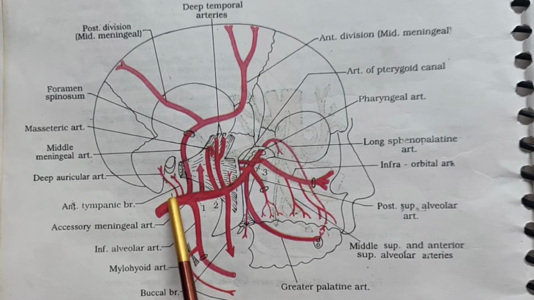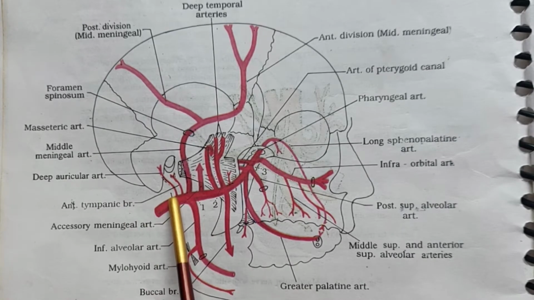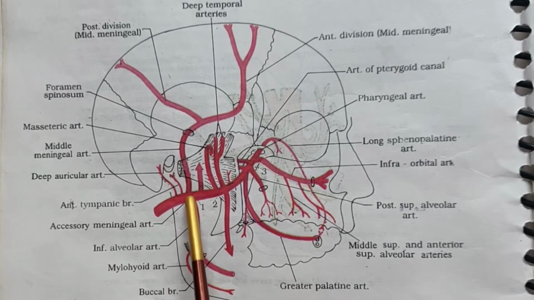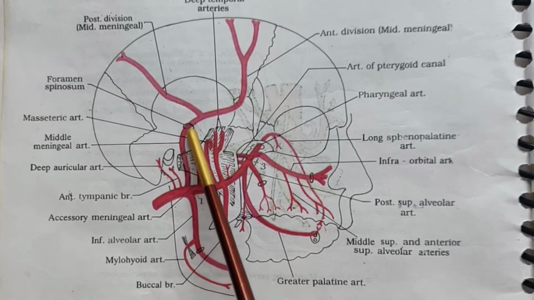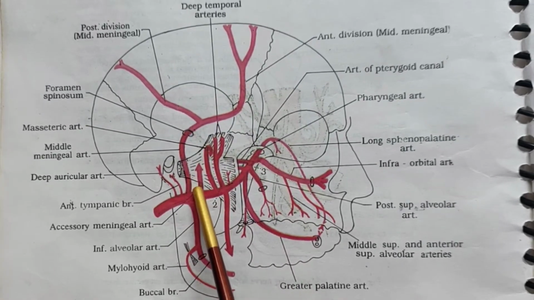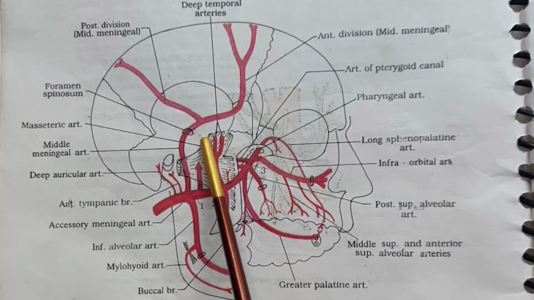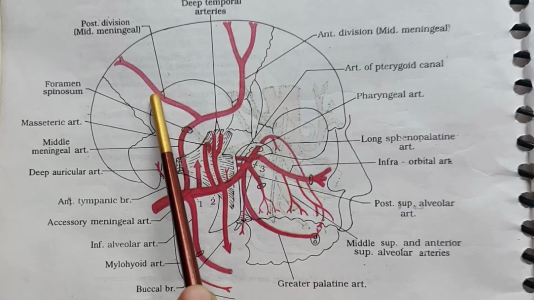The deep auricular artery supplies the external acoustic meatus, tympanic membrane and also the temporomandibular joint. The anterior tympanic branch supplies the tympanic membrane and the middle ear cavity. The middle meningeal artery, which is the larger branch, enters into the cranium through foramen spinosum, and within the cranium it divides into the larger frontal and smaller parietal branch.